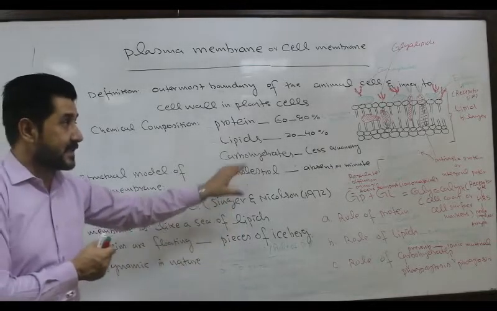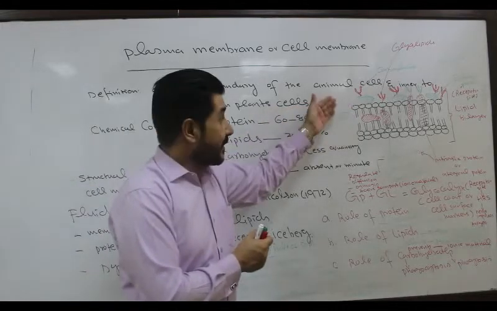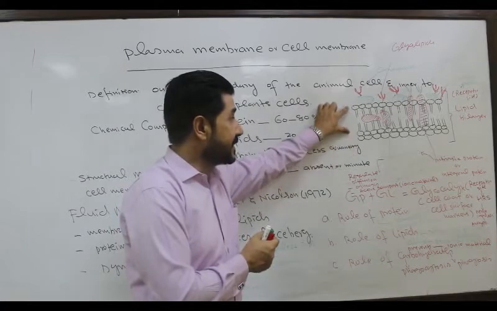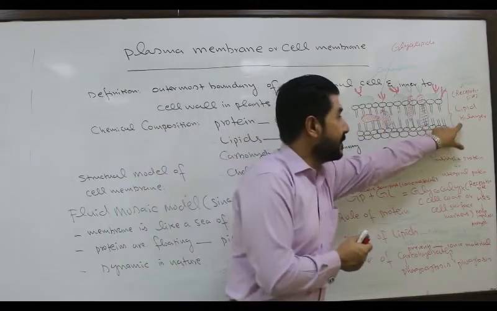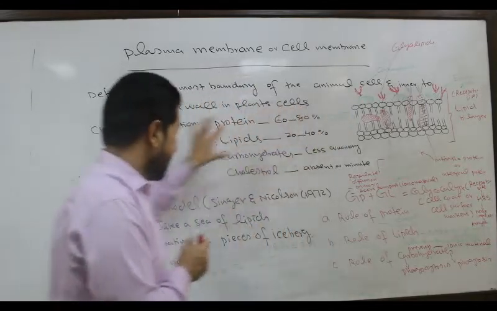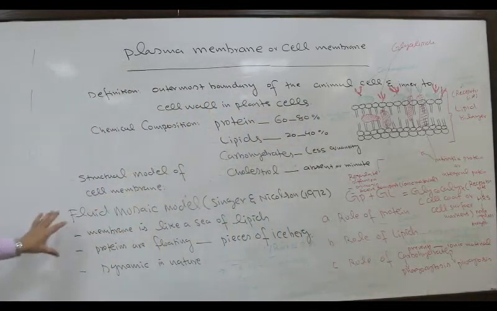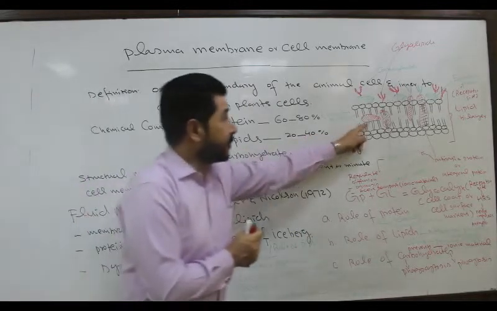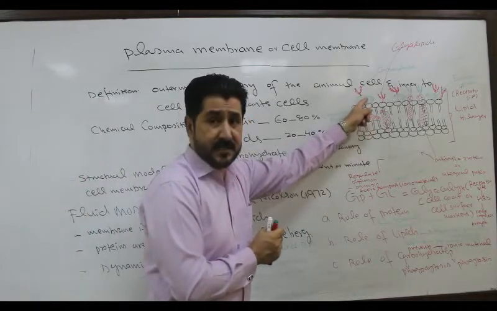In this fluid mosaic model, these are the lipids, the lipid bilayer. So this lipid bilayer acts like a sea in which proteins are floating. These are the proteins, intrinsic protein and extrinsic protein.